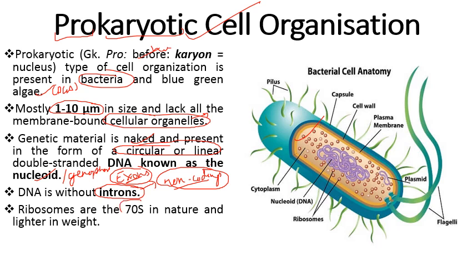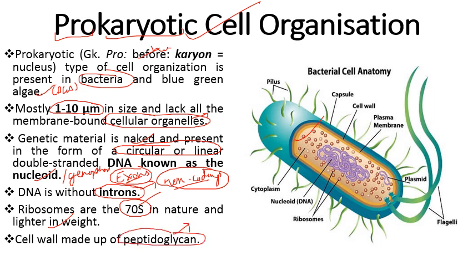Ribosomes are the 70s type in nature, means they are lighter in weight and smaller in size as compared to the 80s which are present in eukaryotes. Cell wall is again made up of a special substance that is known as peptidoglycan. Peptidoglycan जो कि बना होता है N-acetyl glucosamine और N-acetyl muramic acid से. तो इन दो चीज़ों से बनती है सेल वॉल, that is peptidoglycan. So this is again a special type of wall material which is present in bacteria.